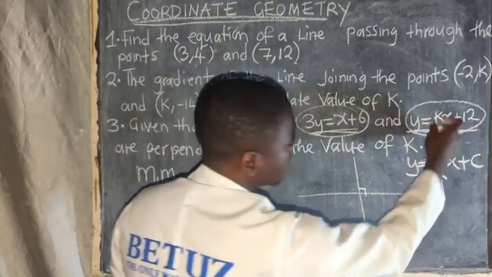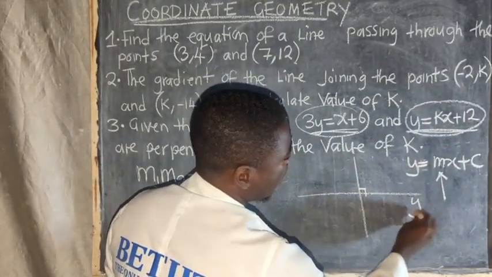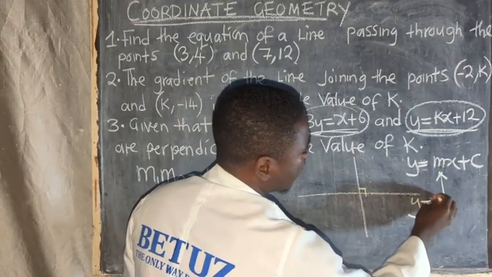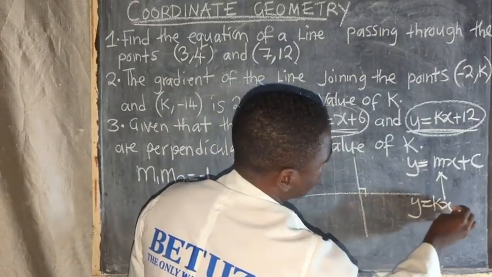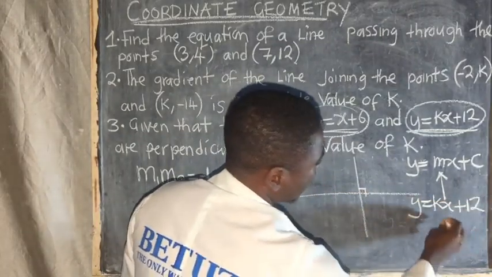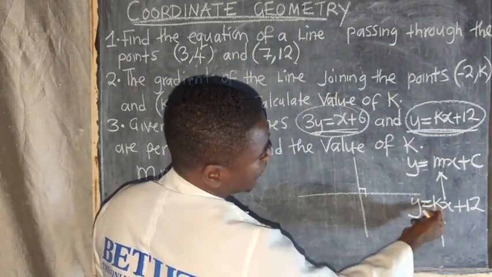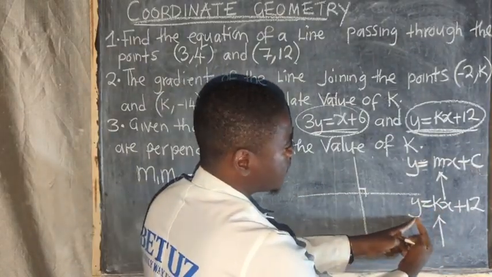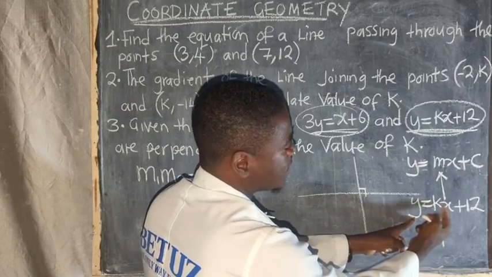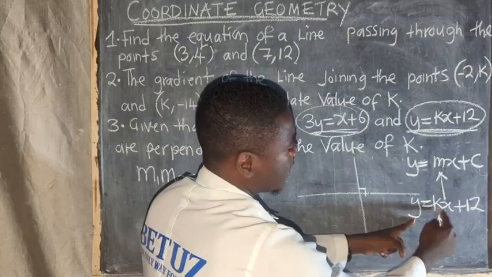If I write it here, y is equal to kx plus 12, what is the value of m there? Y has been made the subject of the formula, so the gradient is k.